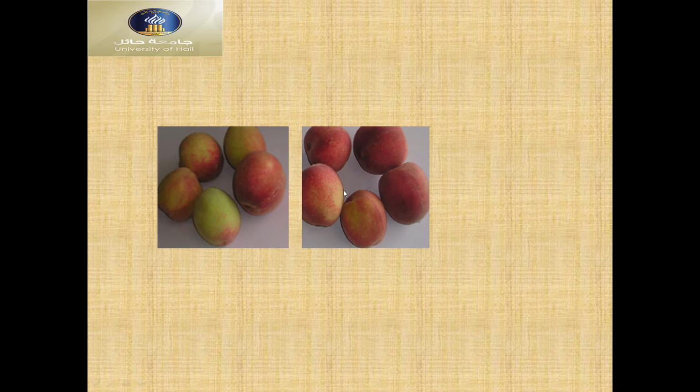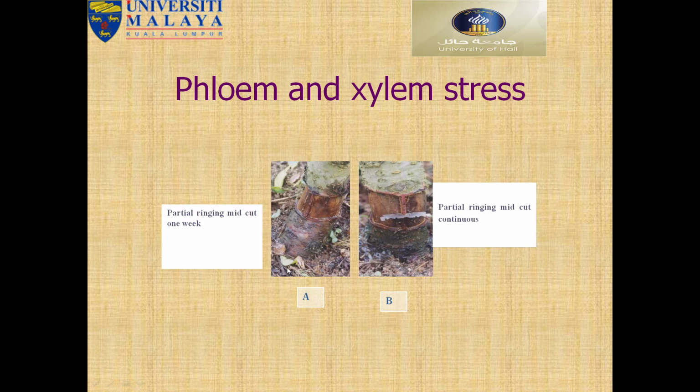Different fruit color developed, more color developed in the treated plant than control, because the treated plant reserved more sugar. When you cut here, the photosynthate could not go down from above.